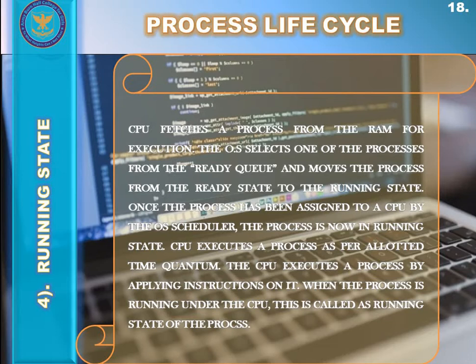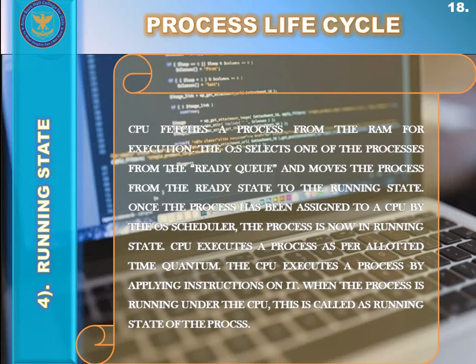The CPU assigns them some time slice or quantum for execution, and picks up one process at a time, then the other process, then another, and executes all these processes one by one in sequence according to their allotted time quantum.